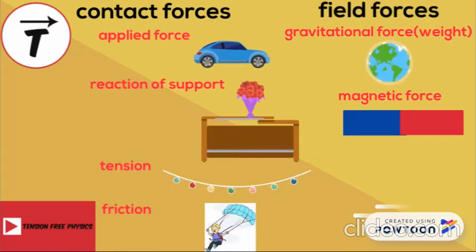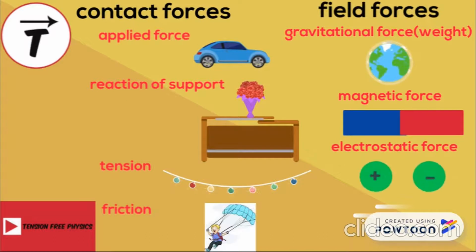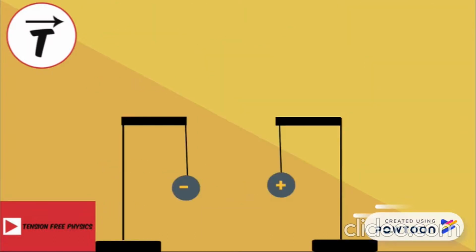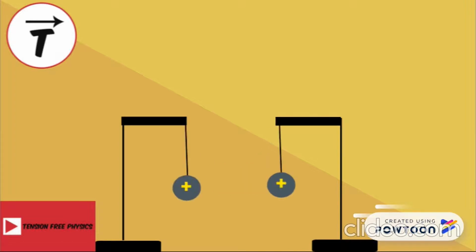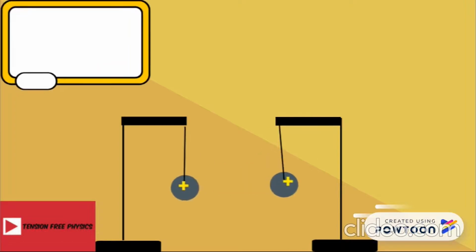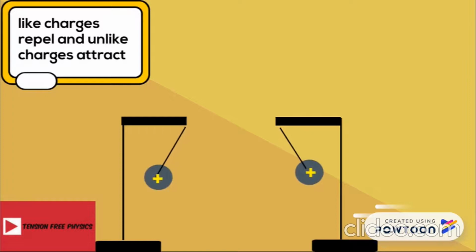Finally, let's speak about the electrostatic force that exists between charged objects. Consider one positively charged ball and another negatively charged ball. If we place them close to each other, they attract due to electrostatic force. If both are positive, they repel due to the electrostatic force.